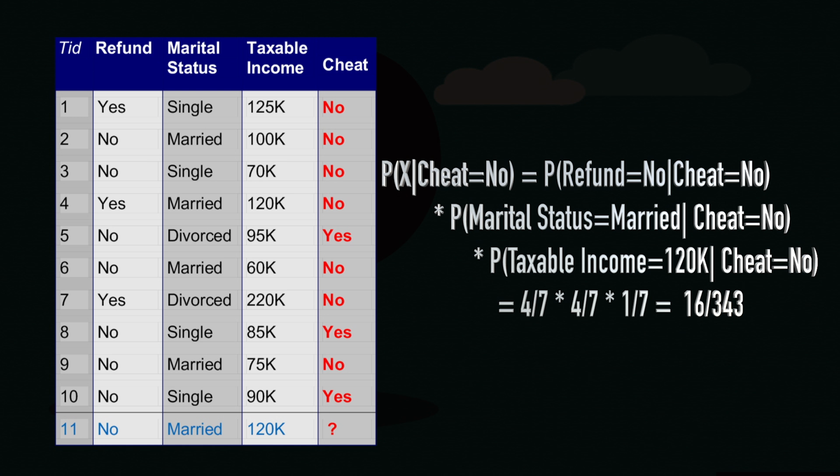There were 7 records with cheat is equal to no, out of which 4 are favoring the case of refund is equal to no. So, probability of refund is equal to no given cheat is equal to no is nothing but 4 by 7.